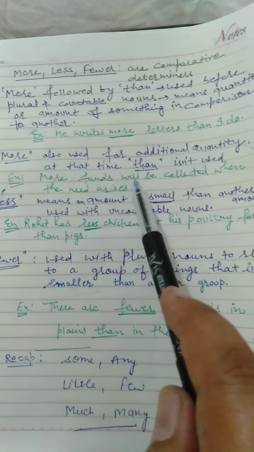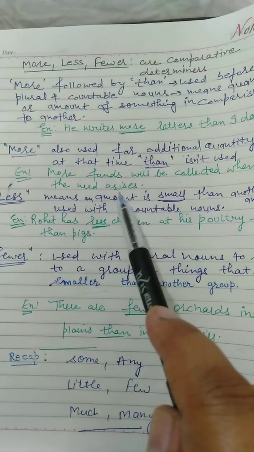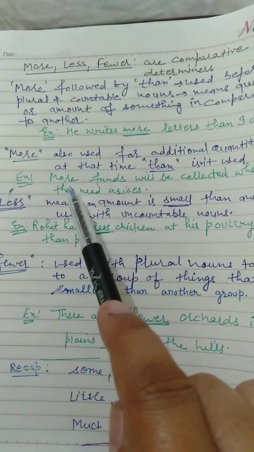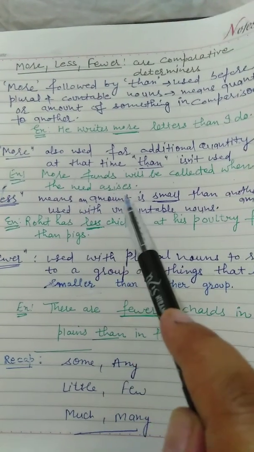For example, more funds will be collected when the need arises. More means additional funds will be collected when the need arises.